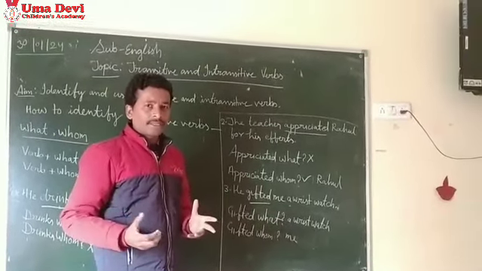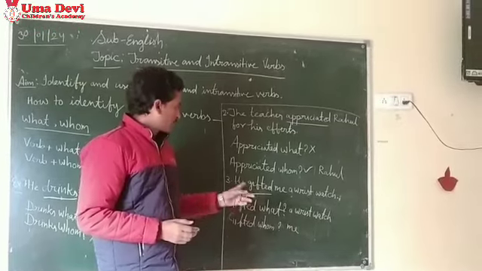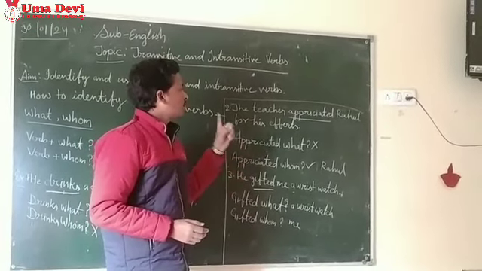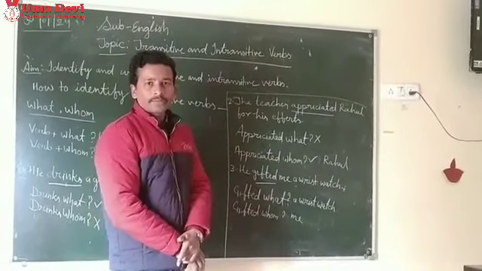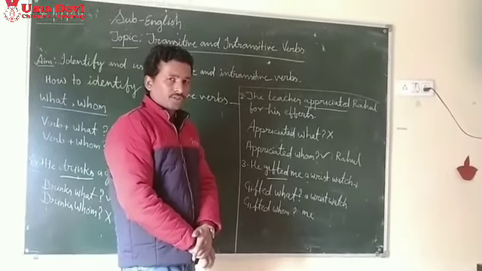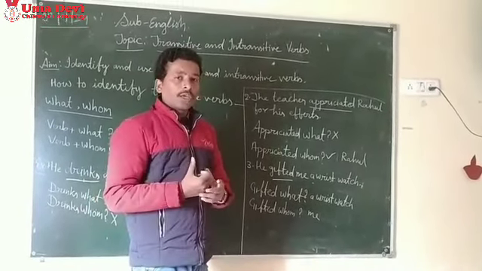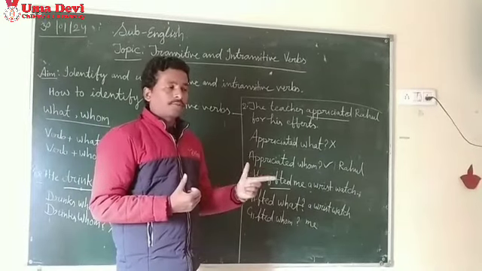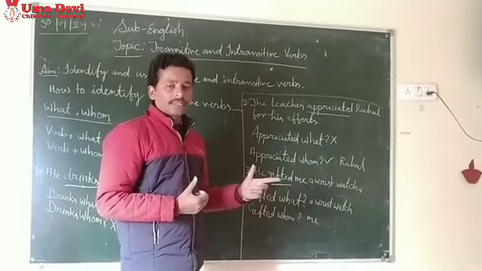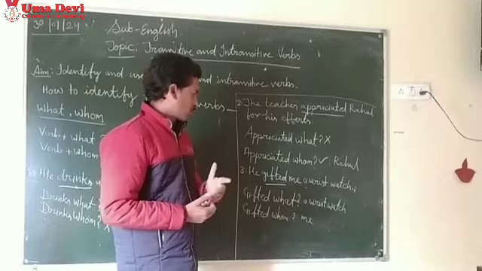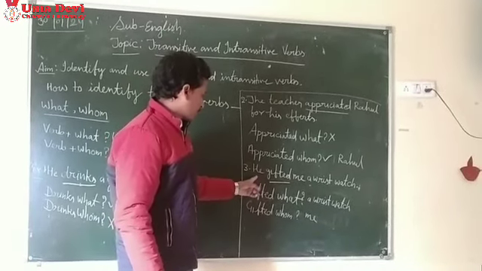Who was appreciated? Rahul was appreciated. So Rahul becomes an indirect object. And I already told you, if you get an answer to the question using whom, then that will be the indirect object.